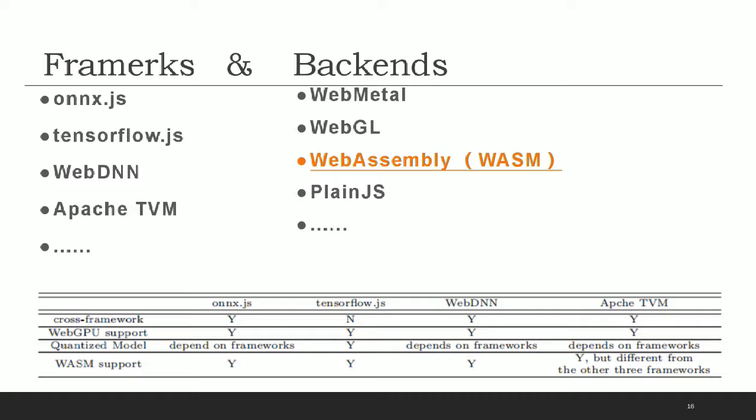There are four major image classification frameworks and 4 backends available in modern browsers. All frameworks support multiple backends, and WebAssembly is one of them. It is worth noting that apart from utilizing the WebAssembly backend directly, Apache TVM gives a new method to combine WebAssembly and WebGPU on the web. Even so, it also indicates the potential of WebAssembly on the web.